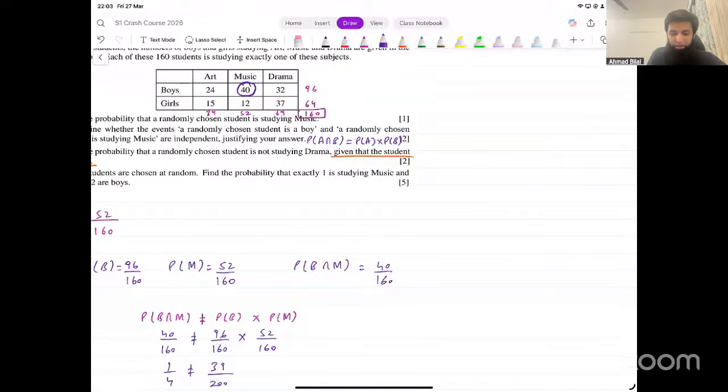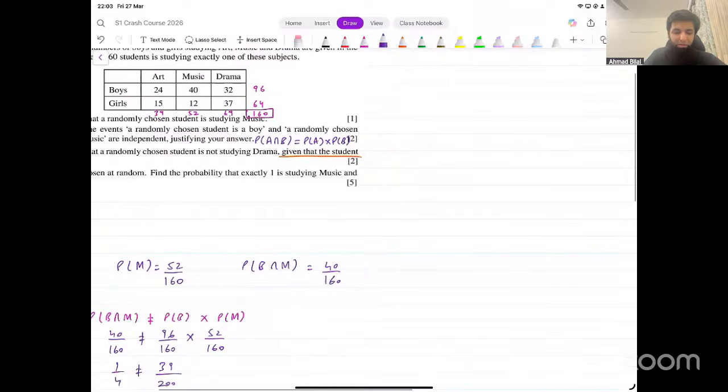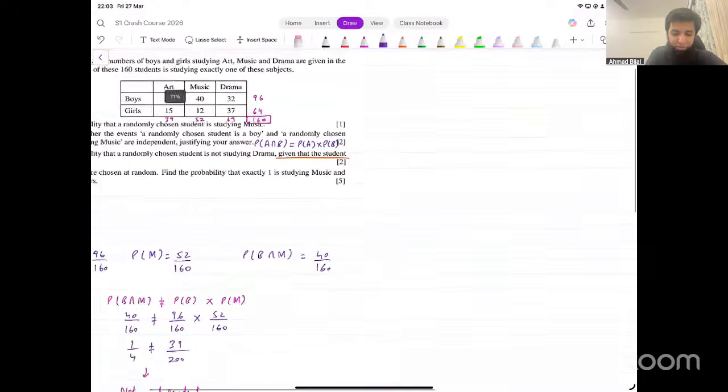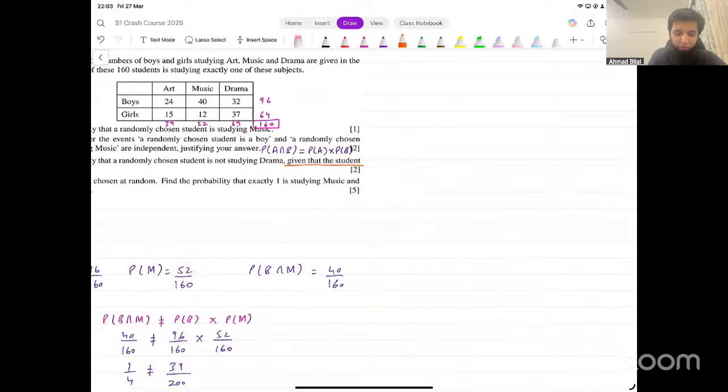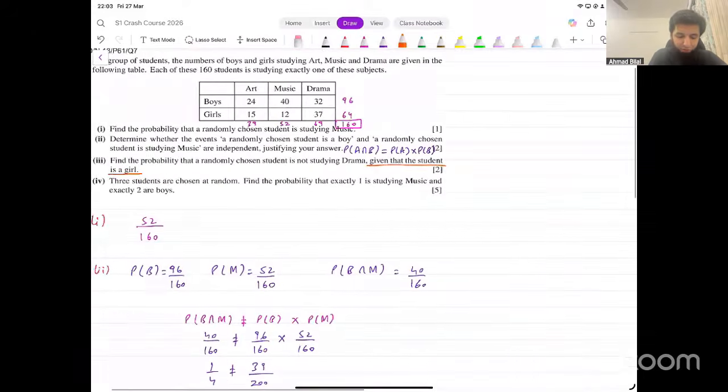That's one possibility. Or that could be out of these 12 students. That's another possibility. We would have to make separate cases, depending on whether the student we are selecting who's studying music is a boy or a girl, because that is going to change what we can do for the selection of boys.